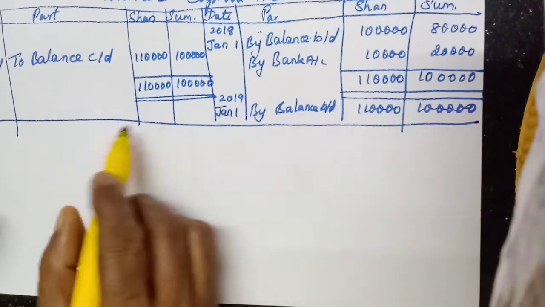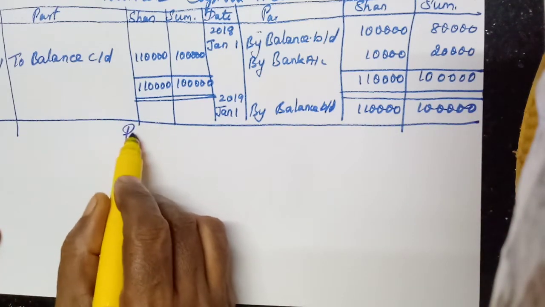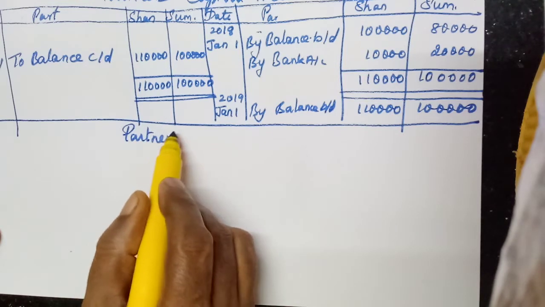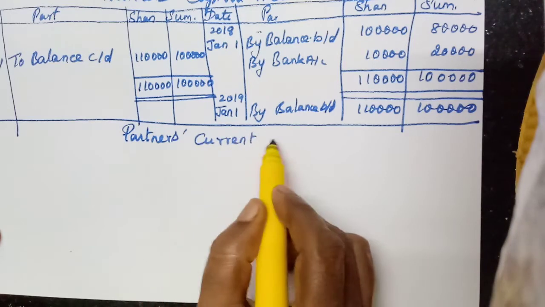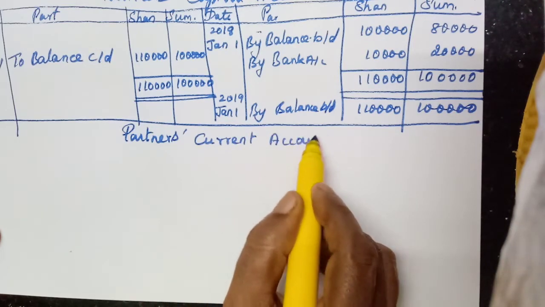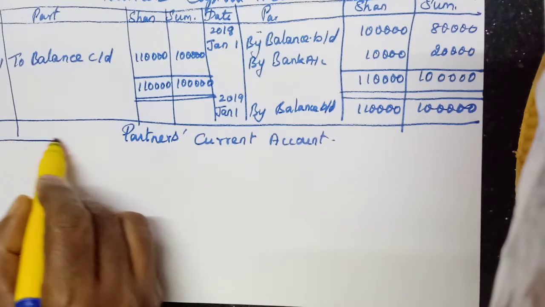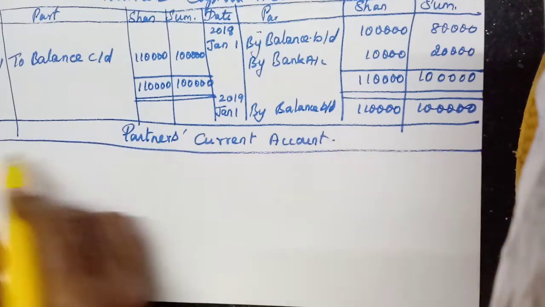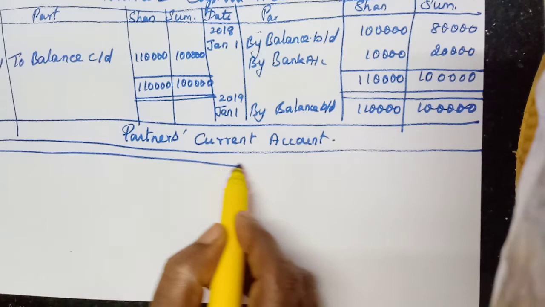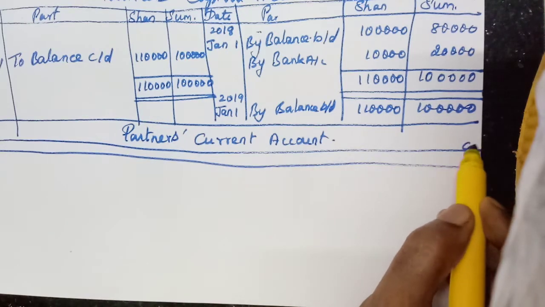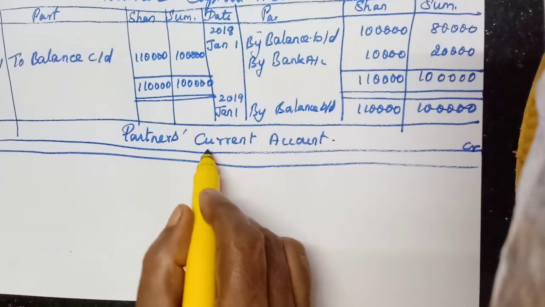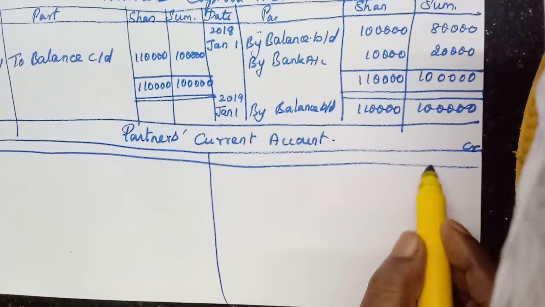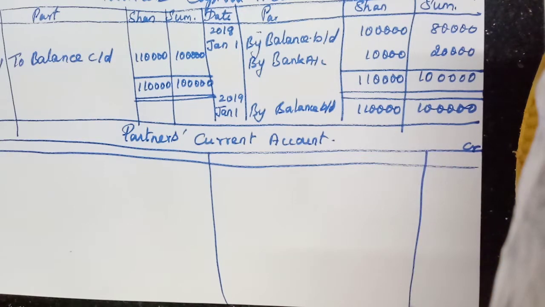Now, what is the next account? Partners' current account. Here only we are going to make all the other adjustments. Particulars column, double line. Up you have to write debit and credit, dividing the page into two, using both pages.